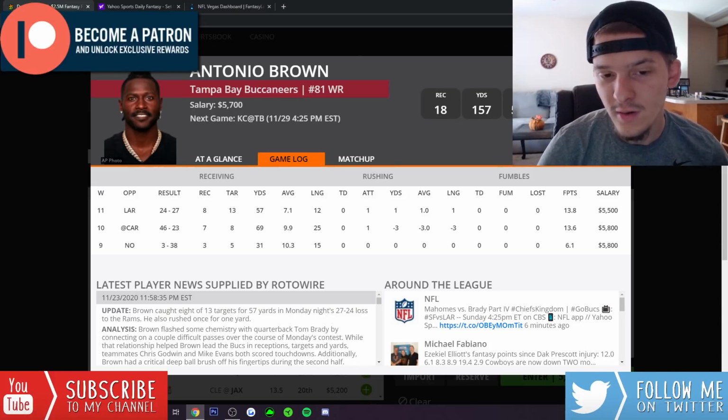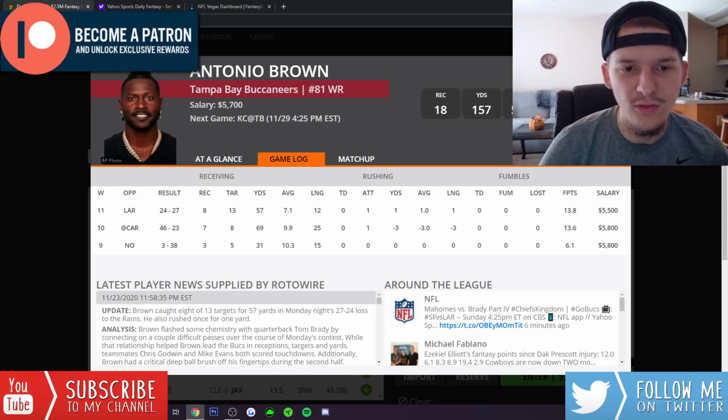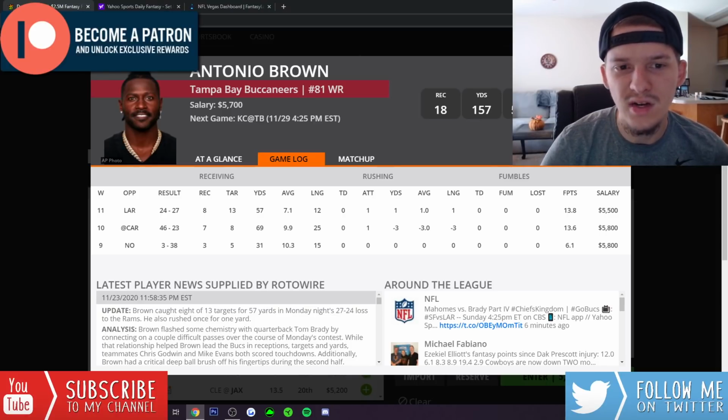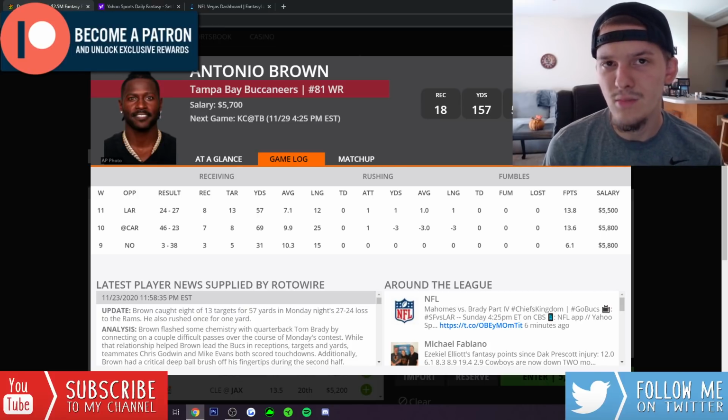AB was targeted 5 times in that game. And the next week against the Panthers, he got targeted 8 times. Brady missed him on a long touchdown. He should have had a way better game than he did. And then last week, Monday night against the Rams, he got 13 targets. He actually led the team in targets, 8 receptions for 57 yards.